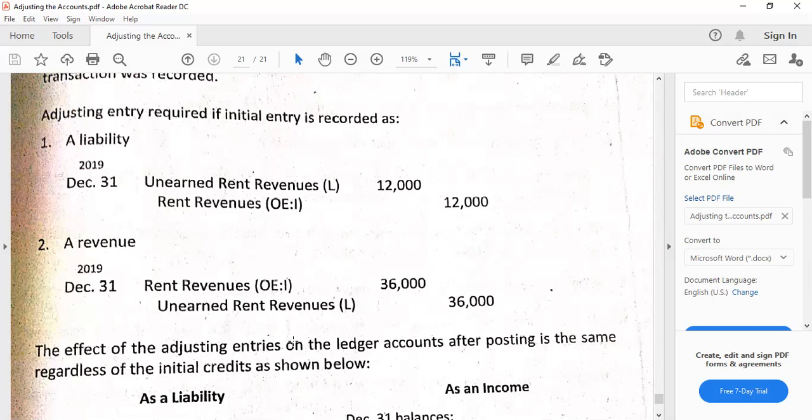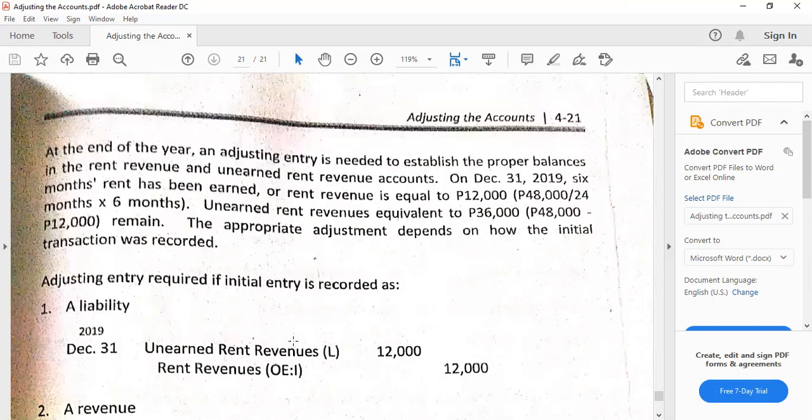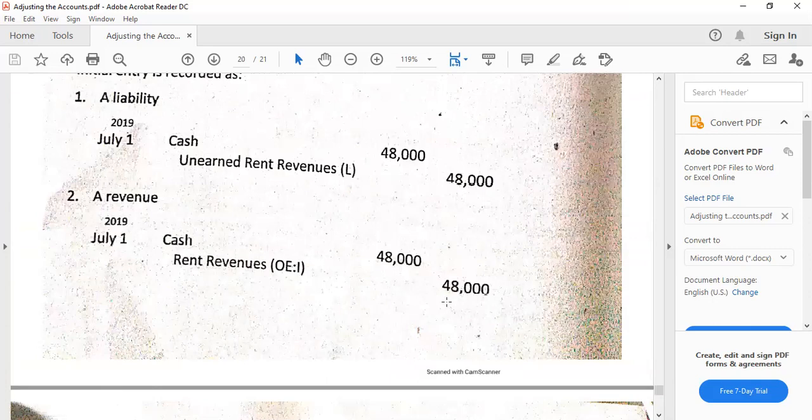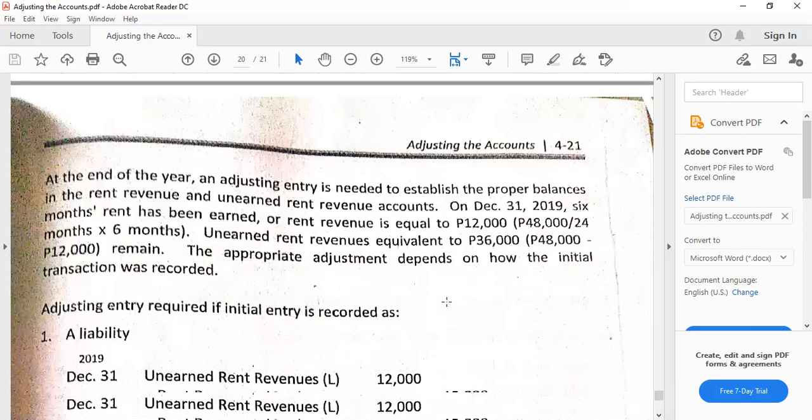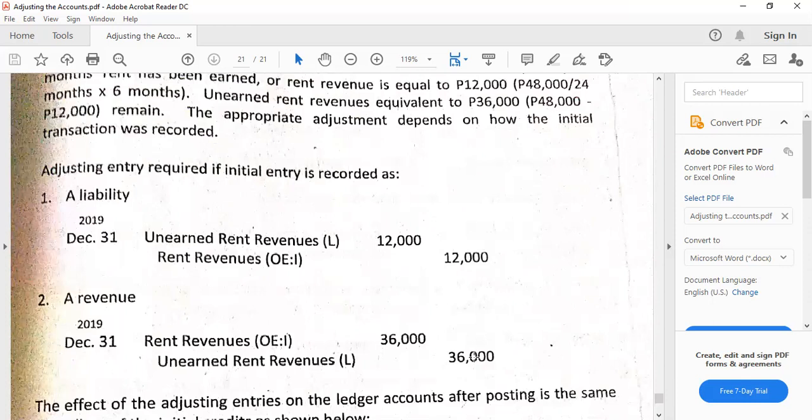So what amount should we deduct from 48,000 to get the balance of income, which is really 12,000? So income initially 48,000 minus the 36,000 amount equals 12,000 income. Therefore, the 36,000 will have to be the adjustment. And coincidentally, that's also the value of the unearned rent revenue, meaning if you don't analyze that much, it would be easy. How? Income method, focus is the liability. How much was the liability? 36,000. So credit 36,000. That's it.